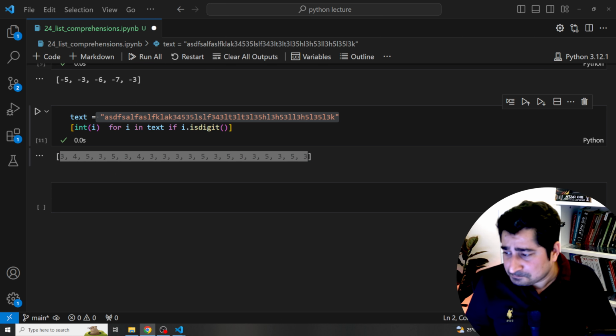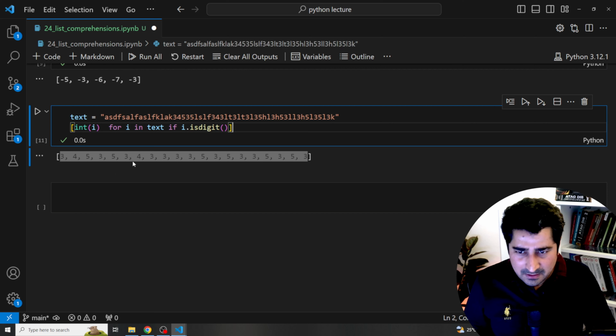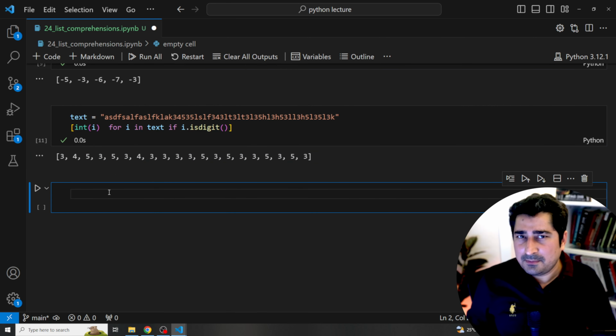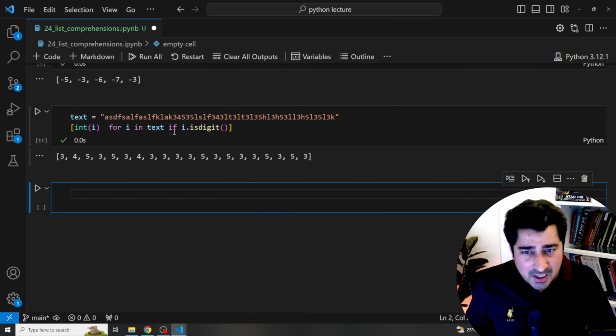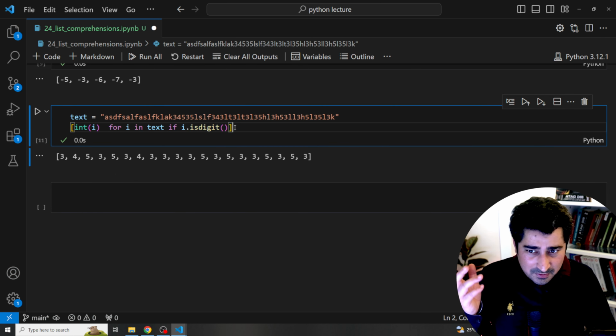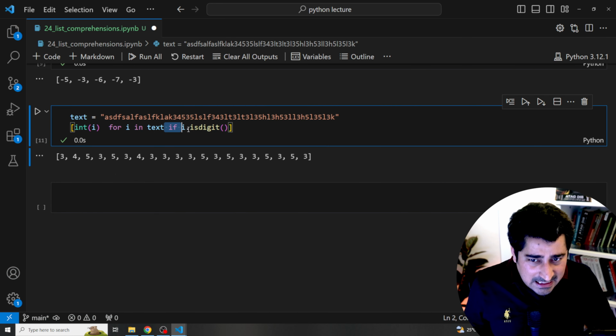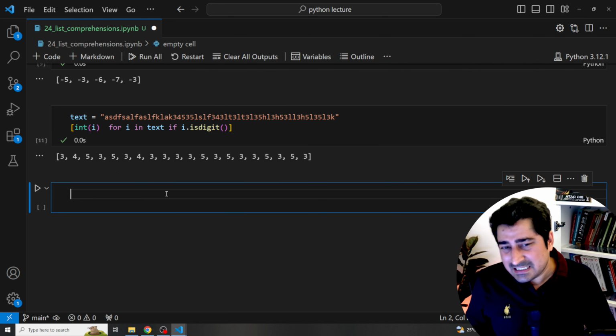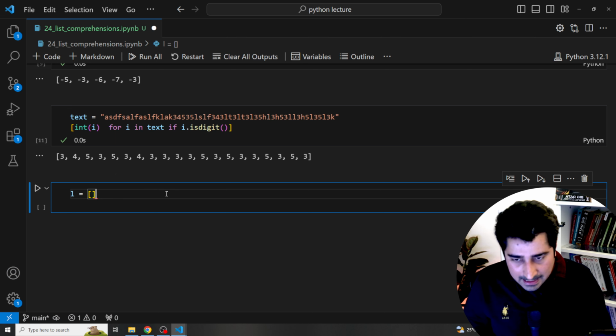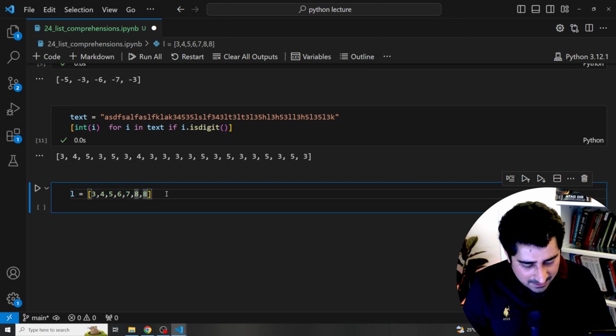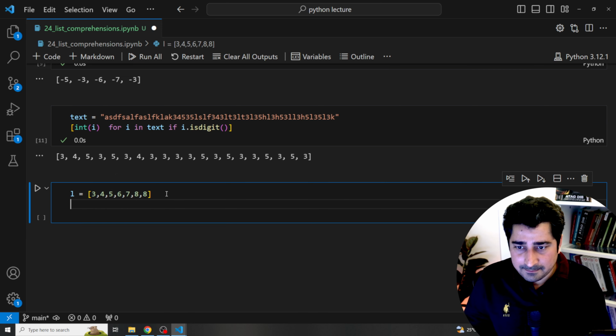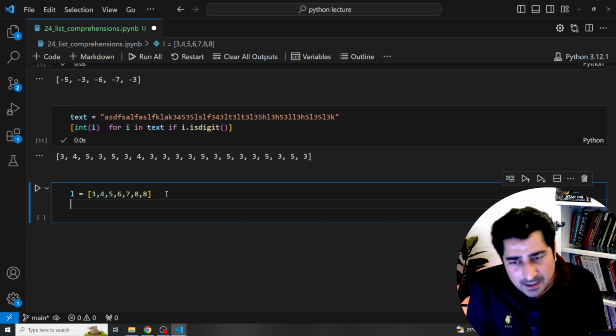Okay, fine. Now I'm going to show you one last example with respect to list comprehension, where I'm going to use if and else. As of now, I'm using if everywhere. In multiple examples, I have already used the if statement. Now I'll try to use if with else over here. So now let's suppose I have a list, okay? And inside this list, I have a couple of even numbers and an odd number. Okay, fine. Now you have to prepare a final list.